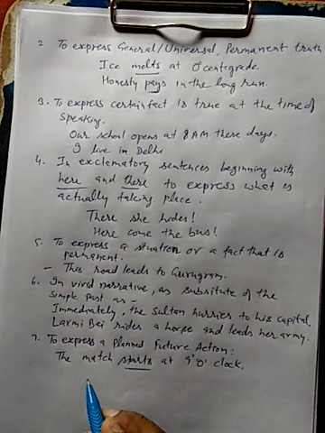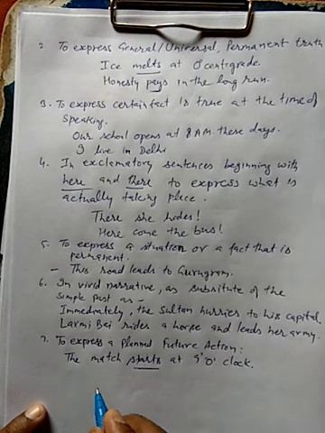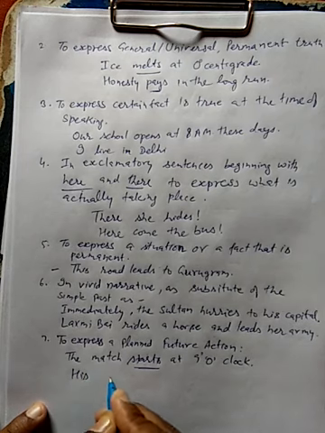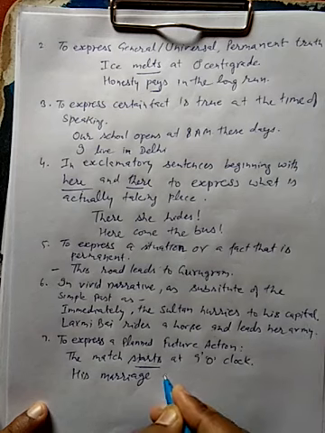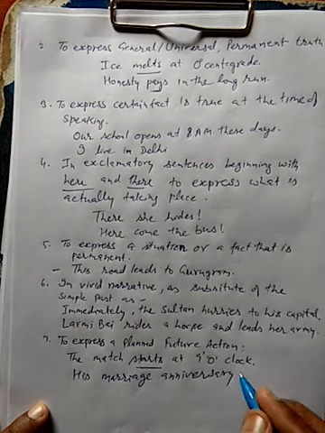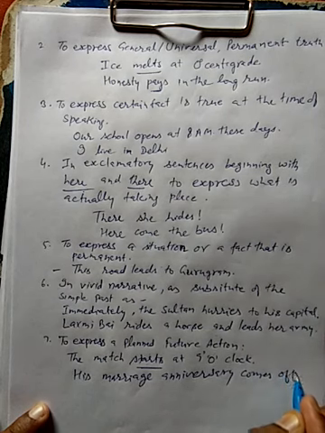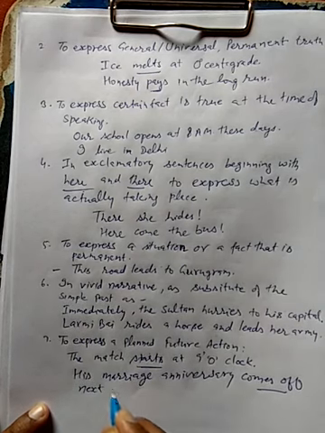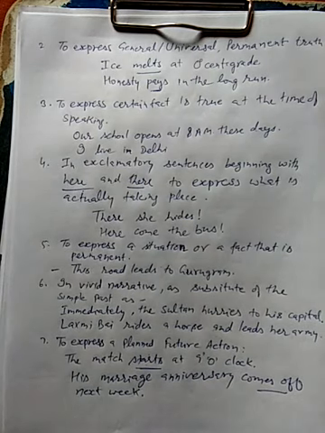Let me write some more examples for you. For example, his marriage anniversary comes off next week. Clear. So the schedule is fixed, it comes off next week.